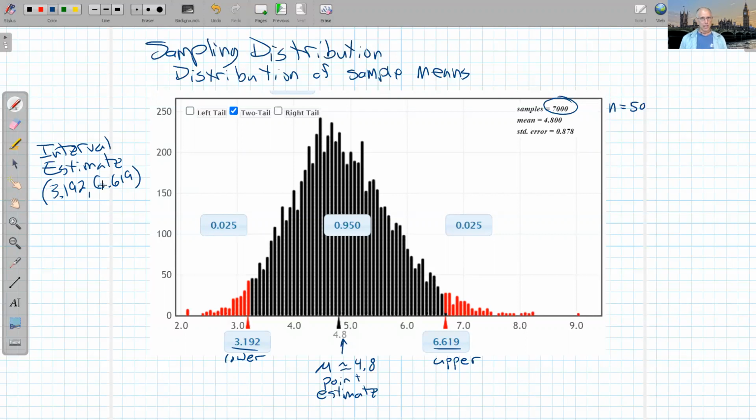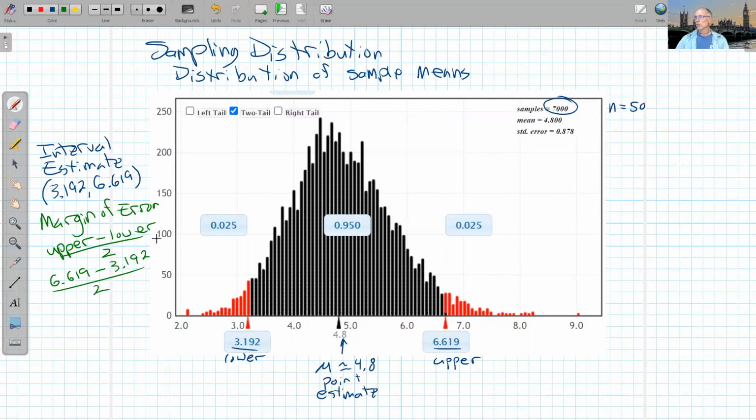So I think that the average salary of a baseball player in 2019 was somewhere between 3.192 million and 6.619 million. To find the margin of error, we look at how wide this interval is and cut it in half. So margin of error is to just take the upper number minus the lower number, divide by 2. So that would be 6.619 minus 3.192, cut it in half.